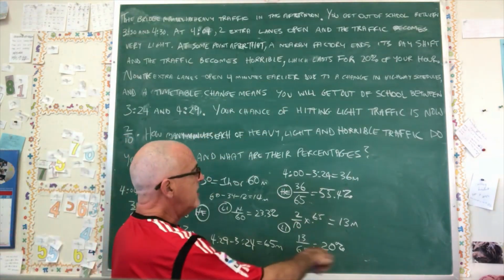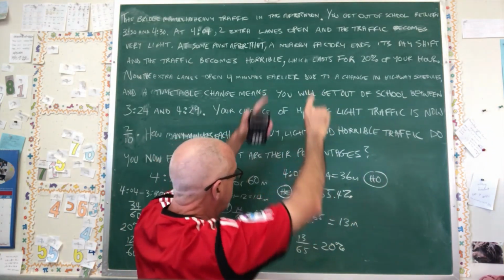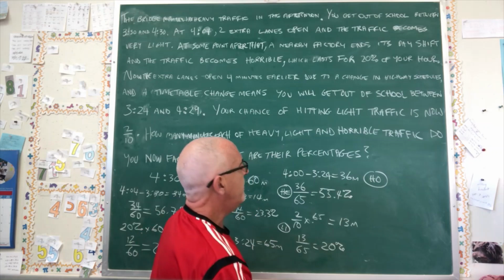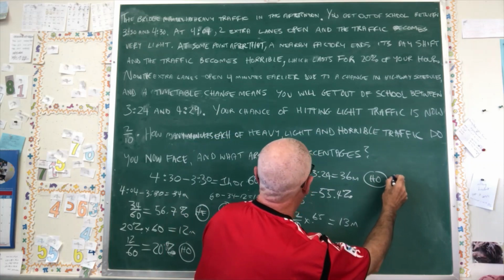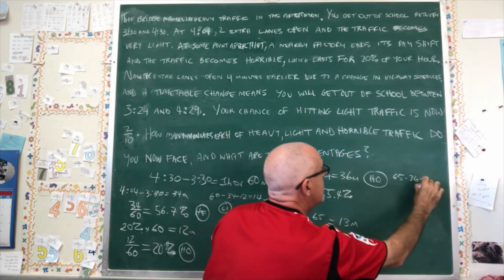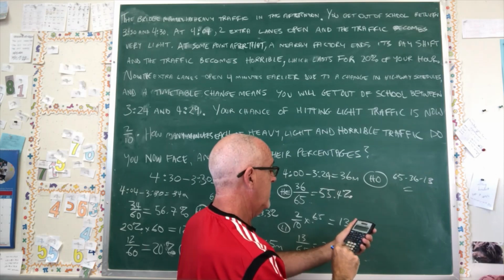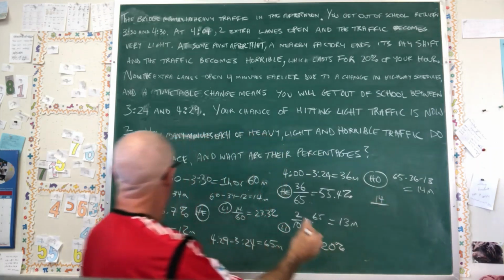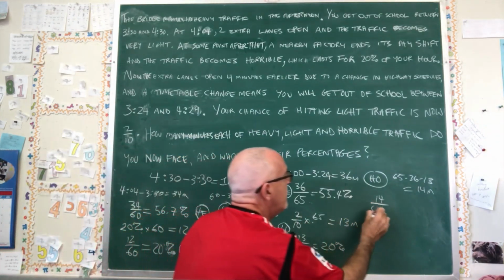Wow. Okay, so now we can use complementary again if we want. We have to do the horrible traffic for after the change. So it's going to be 55.4 plus 20 is 75.4, so 24.6. Hopefully I didn't screw it up this time. I'm going to do the minutes though. We have 65 minus 36 minus 15. 14. So we have 14 minutes, and 14 minutes is not out of, did I have that somewhere? Yeah, it's not out of 60 though. We have to put it over 65.